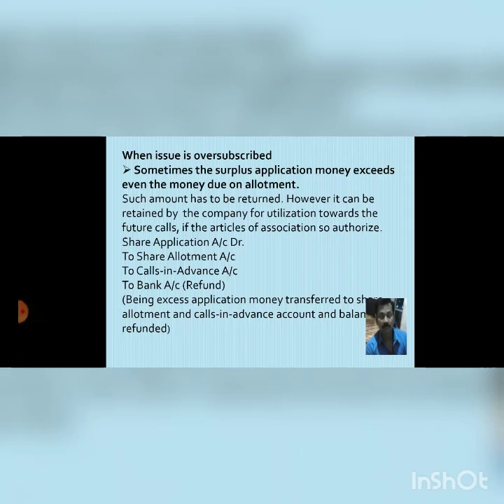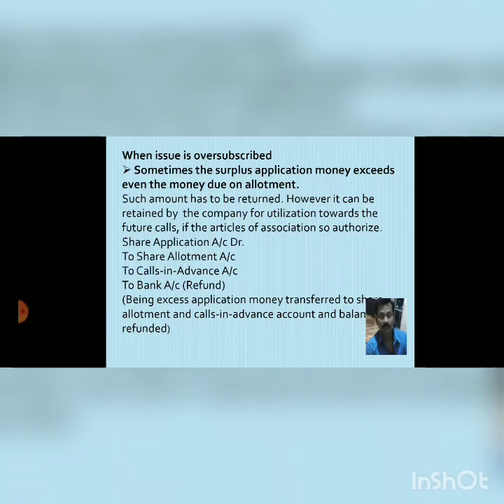For example, excess money is received on 20,000 shares, that instead of returning, that money is adjusted at the time of allotment. And even then, if some amount is left out, then it is adjusted during the first call, if it has been provided in the articles of association of the company.